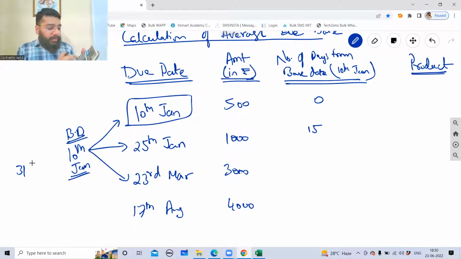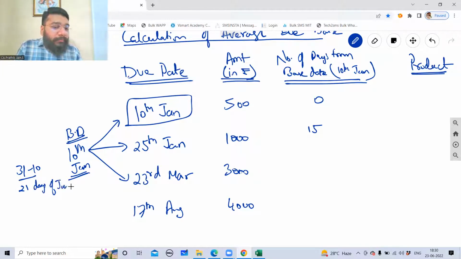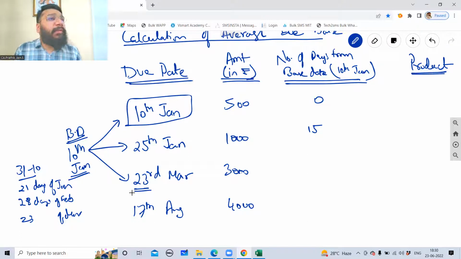So 31 minus 10, 21 days of Jan. Then after Jan, next is Feb. How many days in Feb? 28 days of Feb. And then March, 23 days, because our stoppage point is 23rd of March. So total how much?